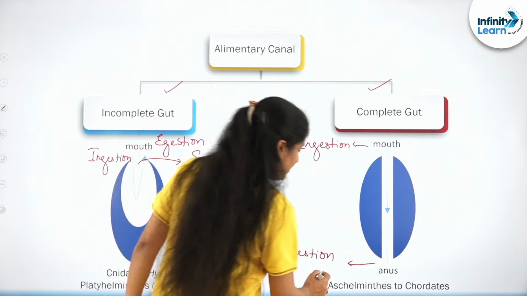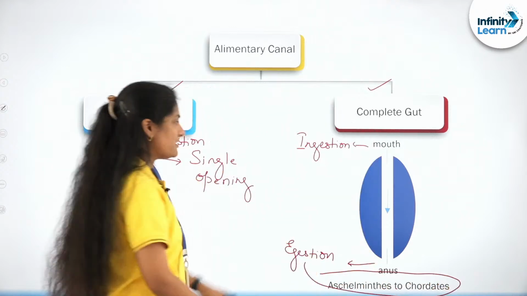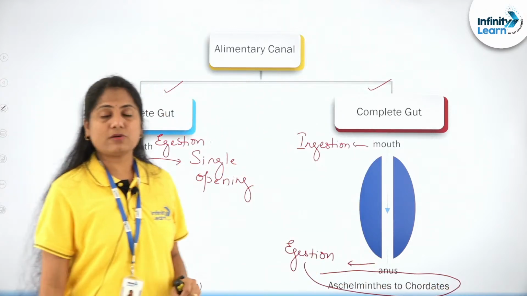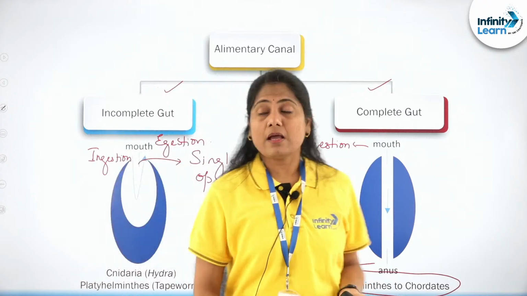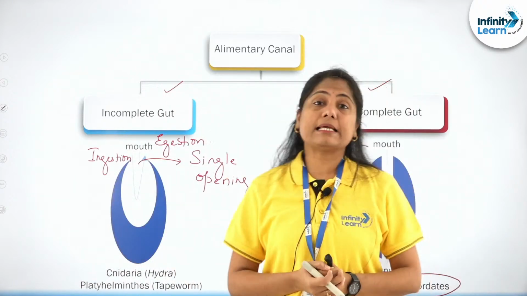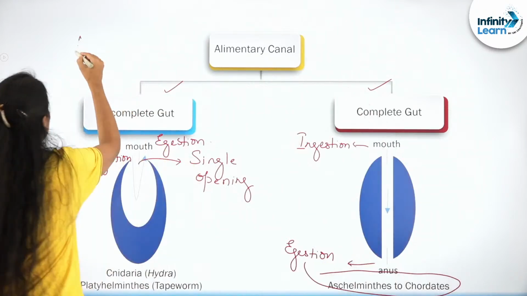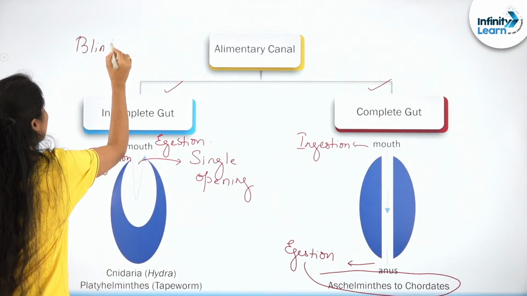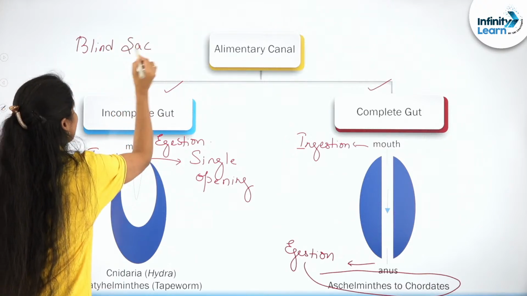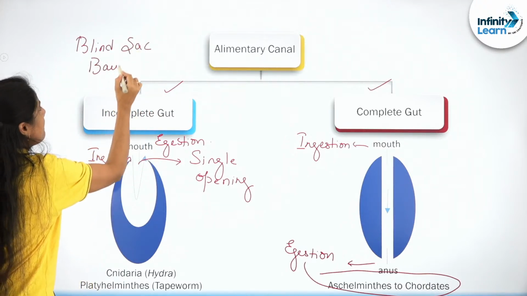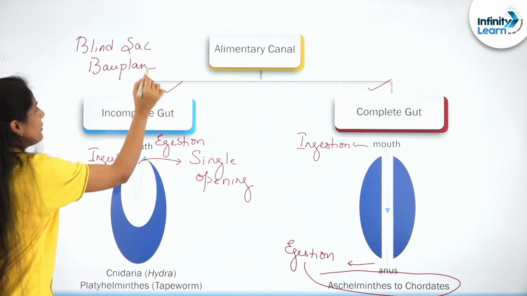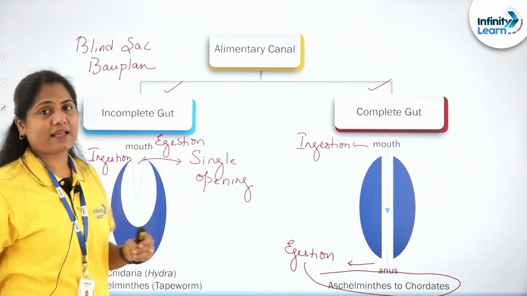From Aschelminthes till chordates, you will find this kind of a system. It's Platyhelminthes where you will find the incomplete gut, something that is also referred to as the blind sac body plan.